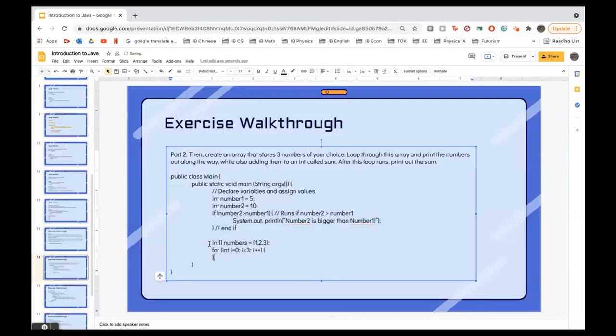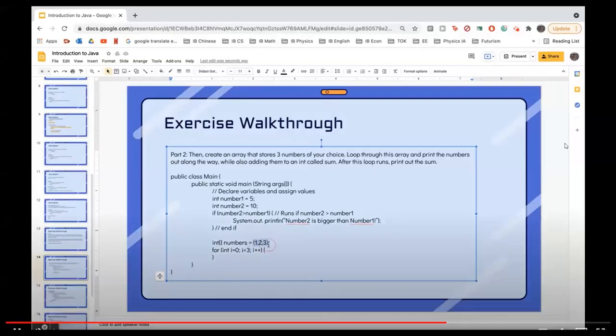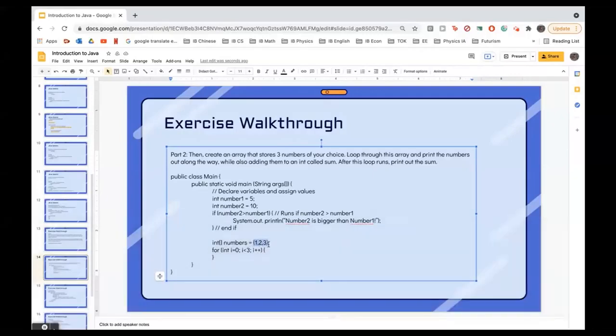Let's do this. To reiterate what I'm doing here, I'm starting at 0 because it starts at the index, and this will continue to run as long as i is less than 3. So it'll run for 0, 1, and 2, which is enough to get through this whole array.